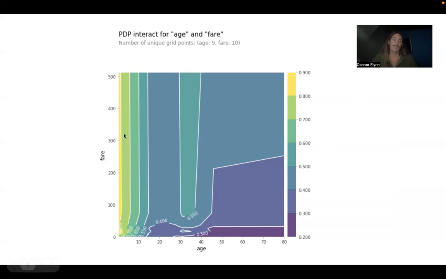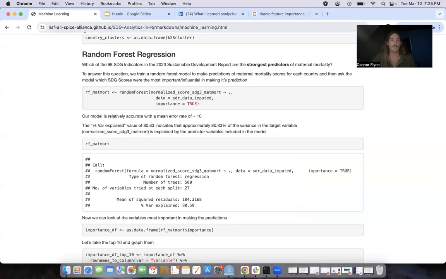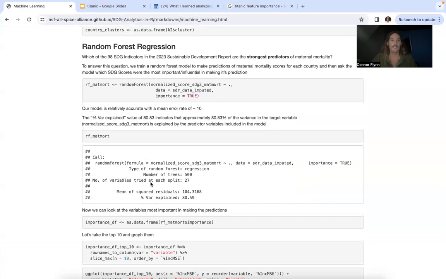So age definitely has the most important predictor, right? The highest prediction being at very young ages. But we can see how age and fare kind of interact with each other here in making predictions. So it gets really neat. You see these kinds of examples everywhere, and it's going to tie really closely into the predictions that we're going to make with our machine learning model, with our random forest model. So let's dive into it.